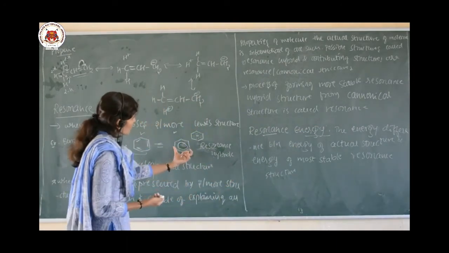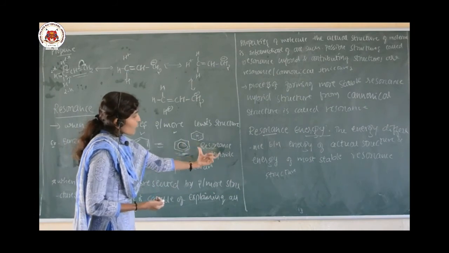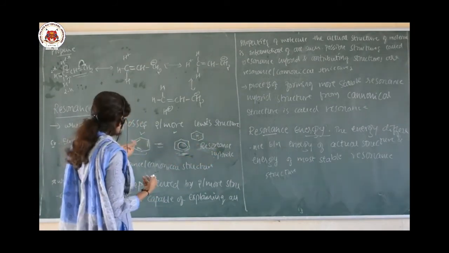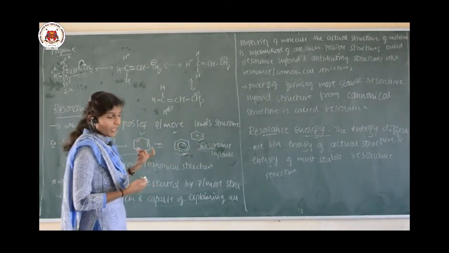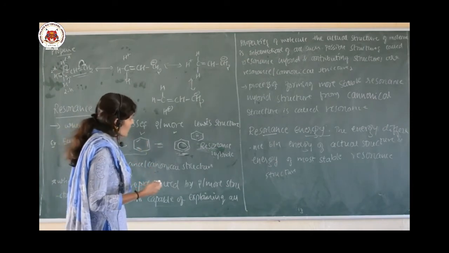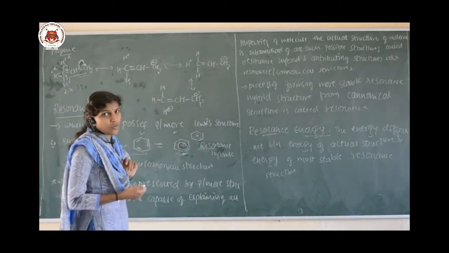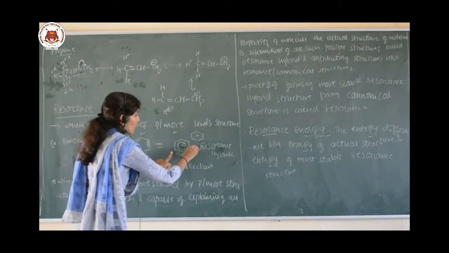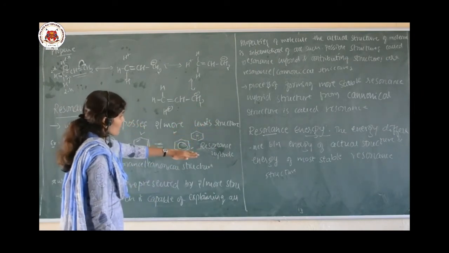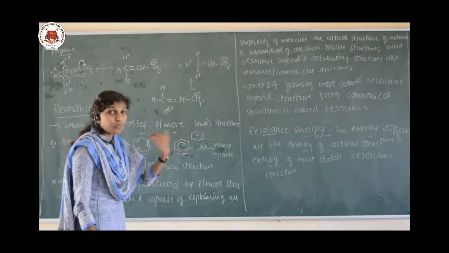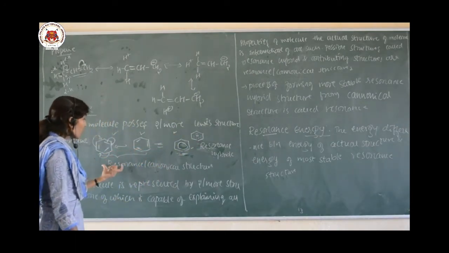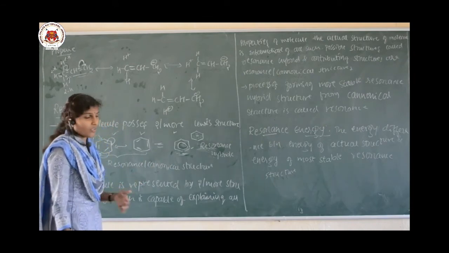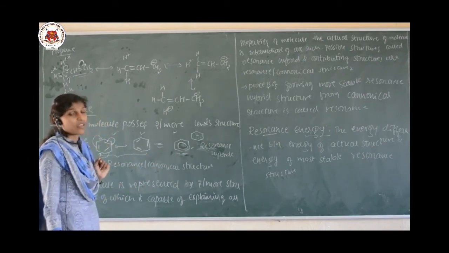This structure, that is the resonance hybrid, how is it formed? By the contribution of these structures. This process is called resonance. So the process of forming the more stable resonance hybrid by the contribution of these canonical structures is called resonance.